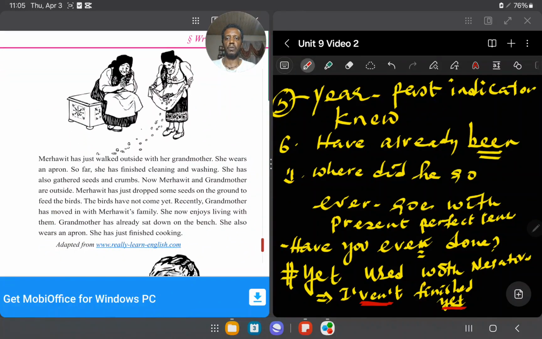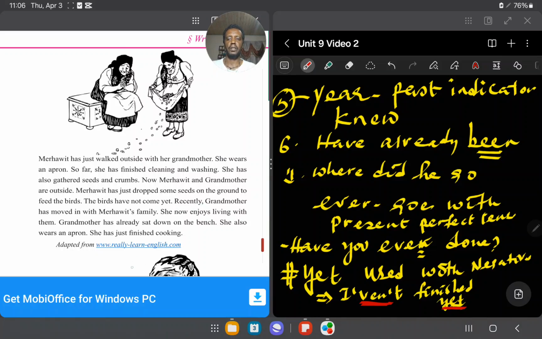The two women here, the old woman and the young one here. Merhaut just walked outside, her grandmother እዚህ ጋር ቁጭ ብለዋል። ገላጭ ነው። ለምሳሌ ይህንን ስዕል ባታዩት መርሃዊት ከቤት እየወጣች ነው። እናቷ ቁጭ ብለዋል። Her grandmother, she wears an apron. So far she has finished cleaning and washing. She has also gathered seeds and crumbs. Now Merhaut and grandmother are outside ውጭ ላይ ናቸው እንደምታዩት። Merhaut just dropped some seeds on the ground to feed birds.